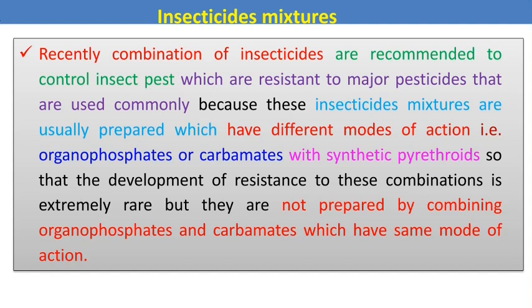Recently, combinations of insecticides are recommended to control insect pests which are resistant to the major pesticides commonly used. These insecticide mixtures are prepared from products that have different modes of action, such as organophosphates or carbamates with systemic pyrethroids, so that development of resistance to the combination is extremely rare. They are not prepared by combining organophosphates and carbamates, which have the same mode of action. It means that if two pesticide groups have different modes of action, then we can go toward mixing them.